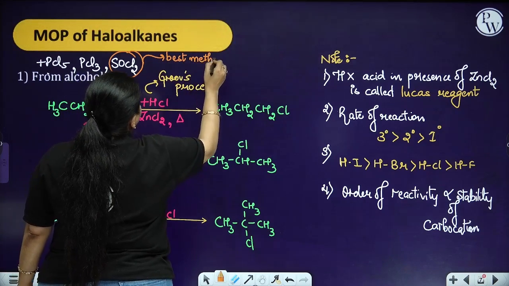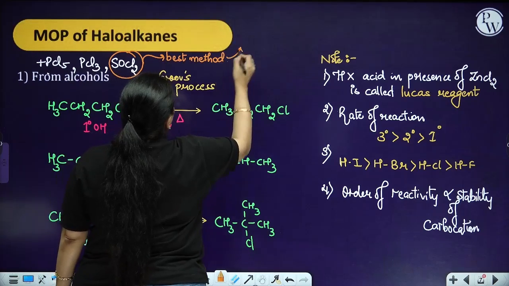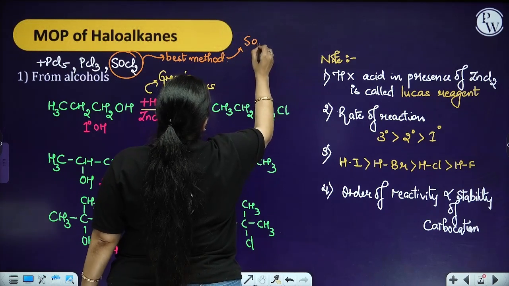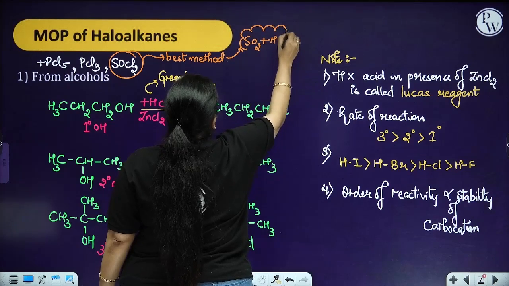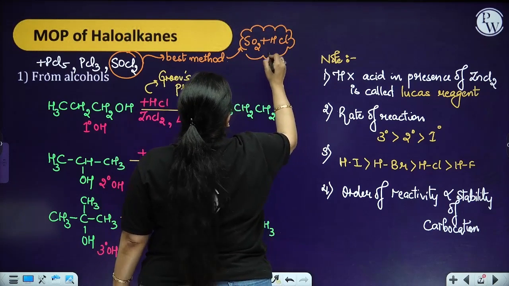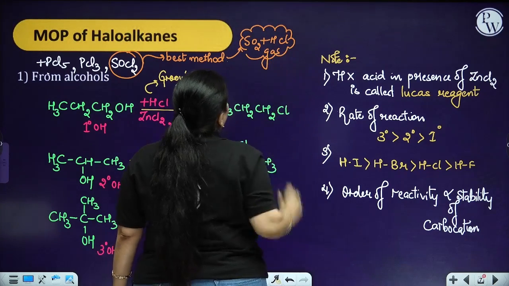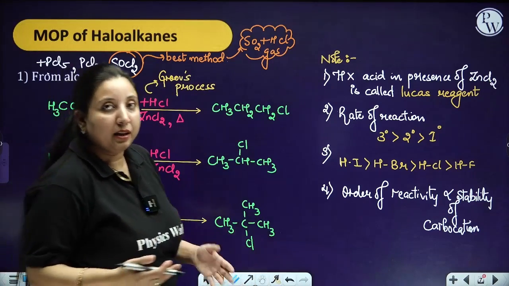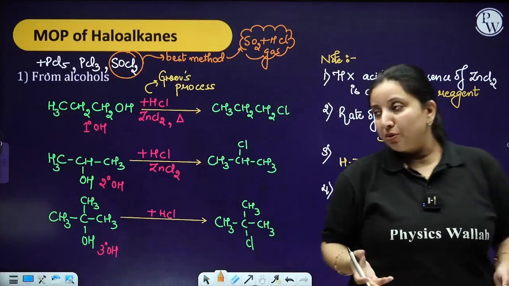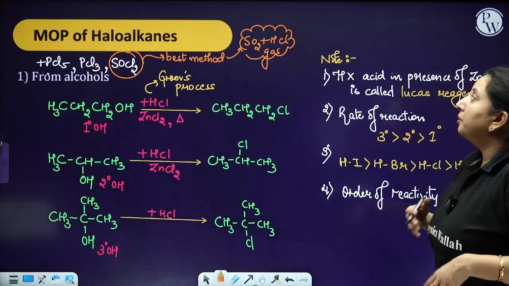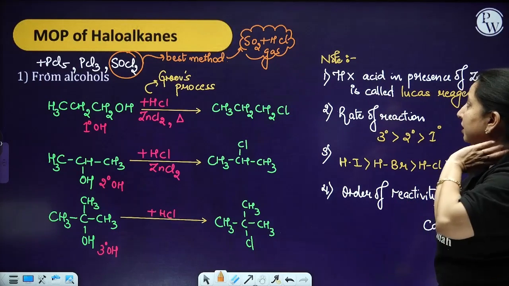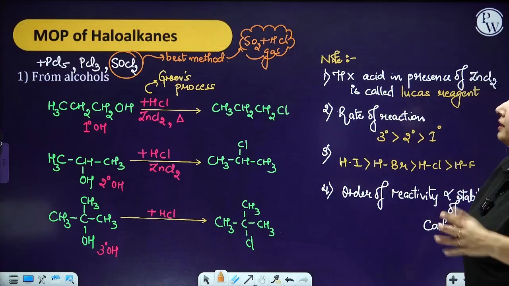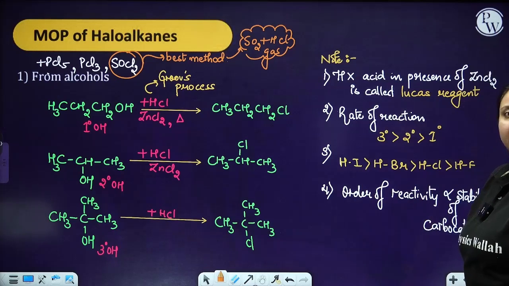Why? Because when it reacts with SOCl2, you are going to have SO2 and HCl gas. Now, because both of them are gaseous, you do not require to provide any other separation technique in this particular case.